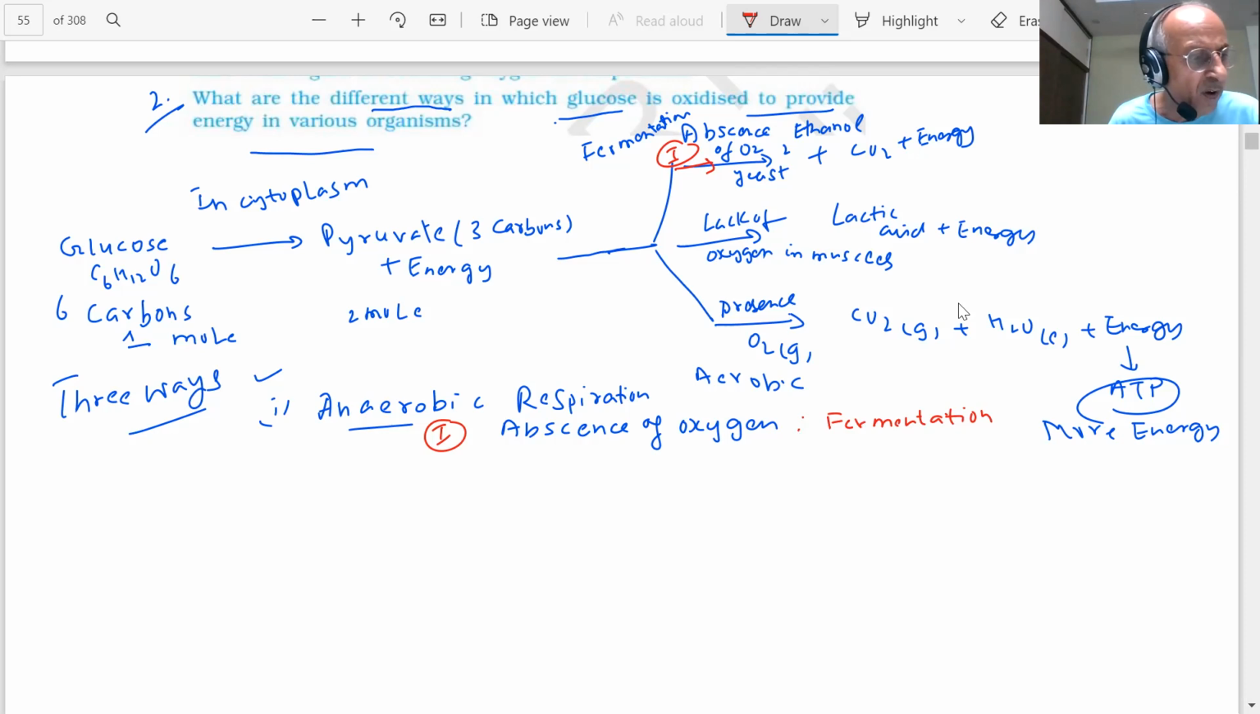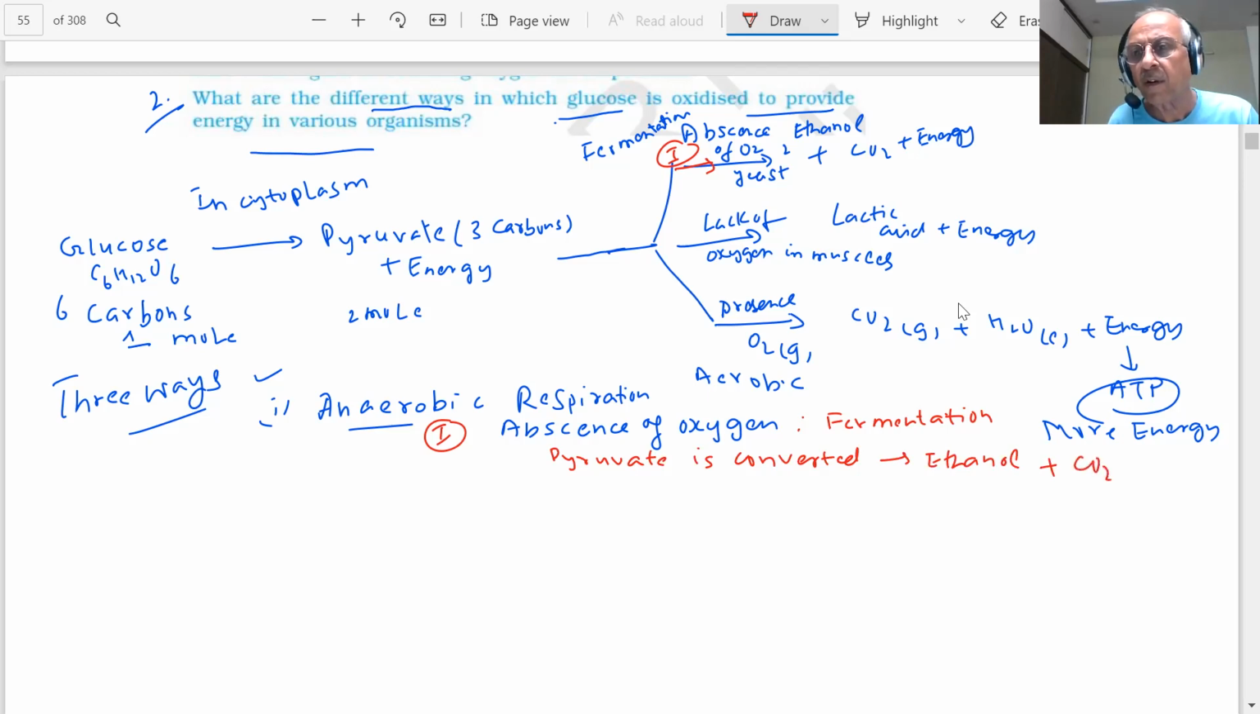So when oxygen is absent, fermentation, in which pyruvate is converted into what? Ethanol, which is an alcohol, and carbon dioxide and energy. This energy is less as compared to the other ones we will tell you. This is the first thing.